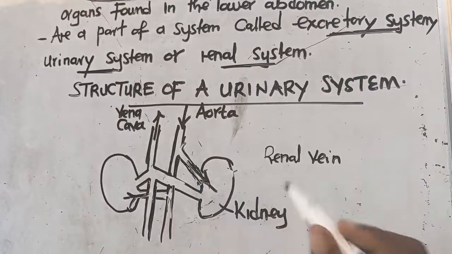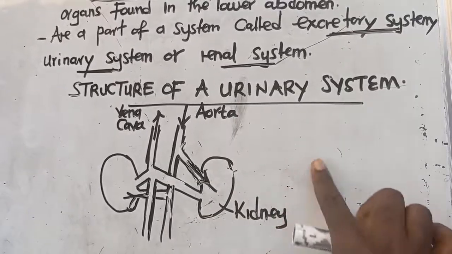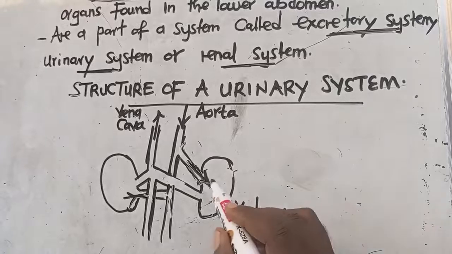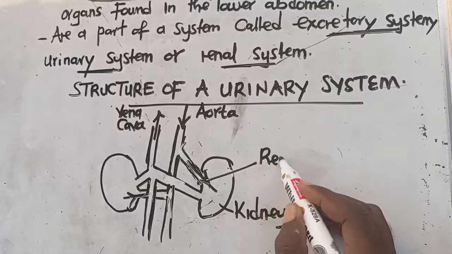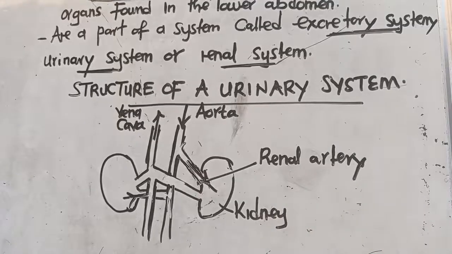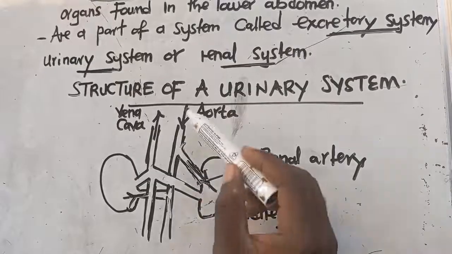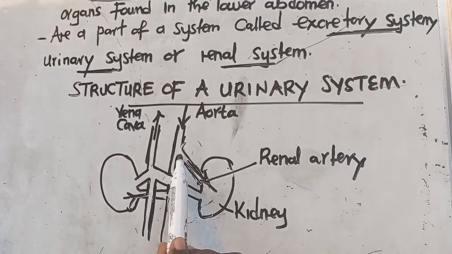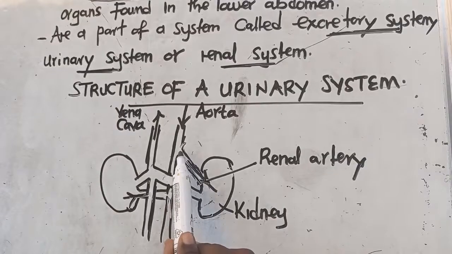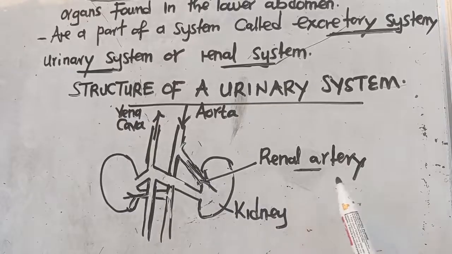Since blood is entering, we call that the what? I'm calling that the renal artery. So it is called the renal artery. What the renal artery does is it carries blood away from the aorta to the kidney. So this pipe that is making a bridge from the aorta to these kidneys, this is what we are calling the renal artery.